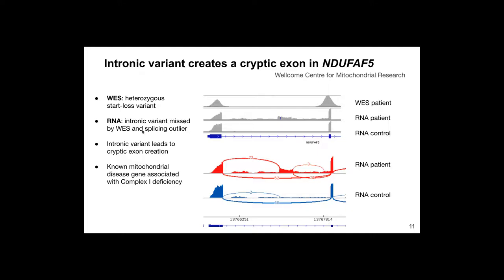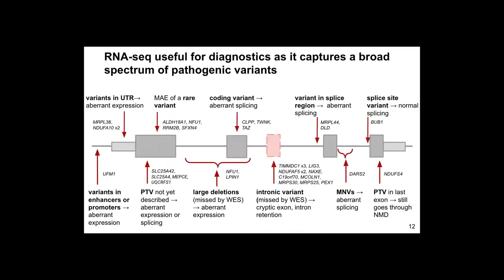RNA sequencing revealed the second variant that was missed by whole exome sequencing because it was intronic, deep intronic, and it clearly shows how the variant activated a splice site and created a new exon in a weak splice site. Therefore, now we have the two variants in different alleles, thus leading to these cases being solved.